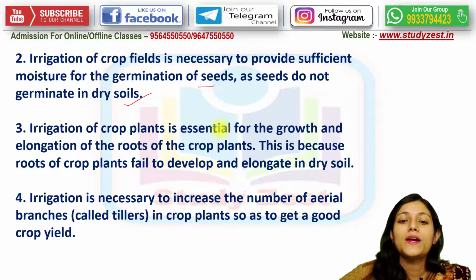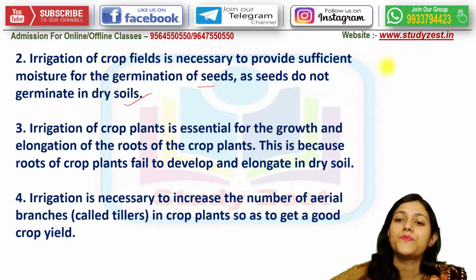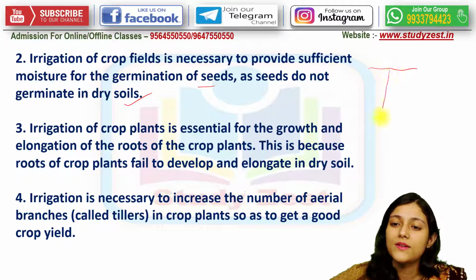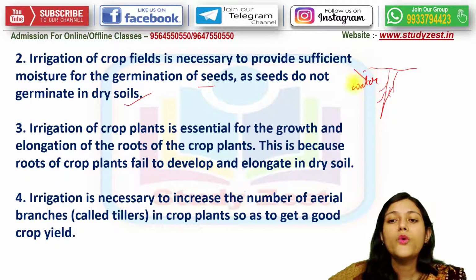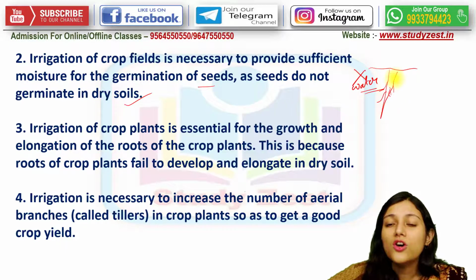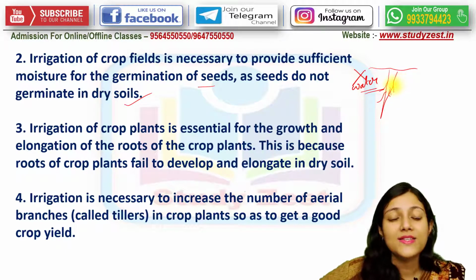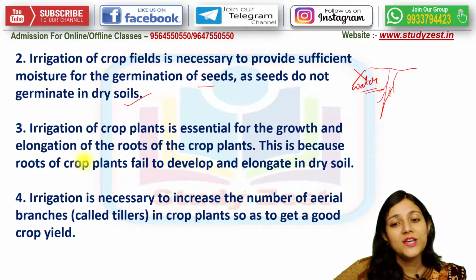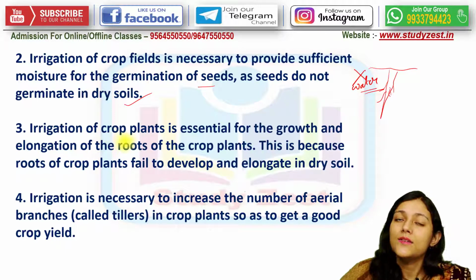Now, irrigation of crop plants is also essential for the growth and elongation of the roots. If the plant roots do not get a supply of water, no irrigation means no supply of water, and then the roots will not grow and develop. So the length of the roots will also not increase, and elongation will not take place. So for proper growth and elongation of the roots, irrigation is important.